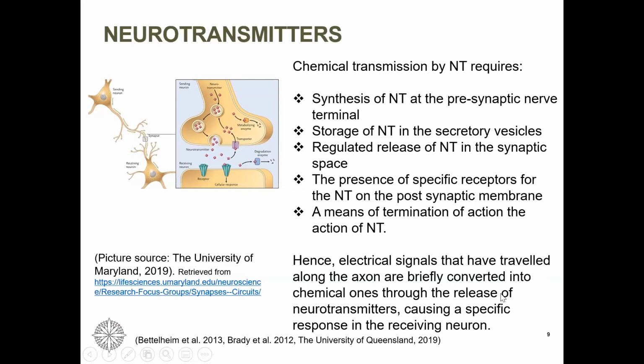They are briefly converted into chemical signaling, and then there is some electric action happening, not electromagnetic. Why? Because there is a depolarization and polarization of the nerve endings, which decides whether the action of that neurotransmitter is excitatory or inhibitory. Now I have spoken some jargon here.